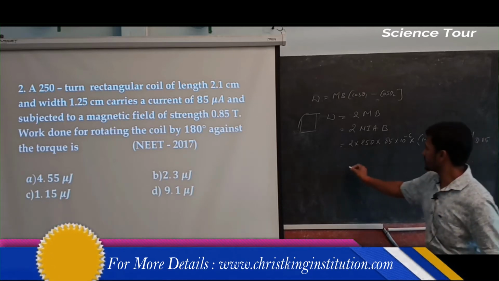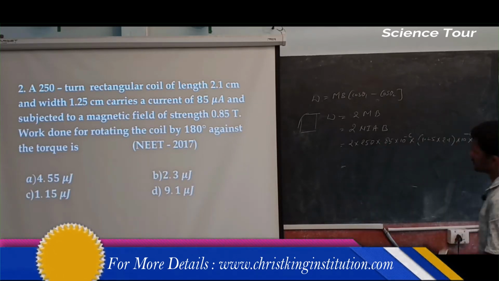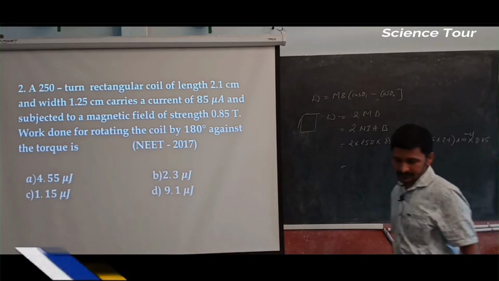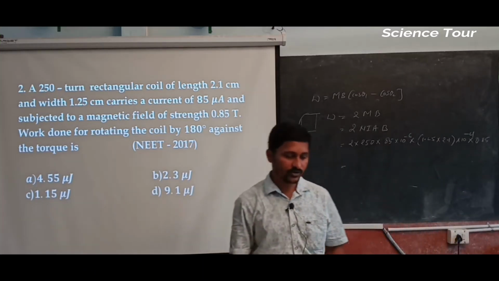So calculate it and find out and tell me what answer you are going to get.